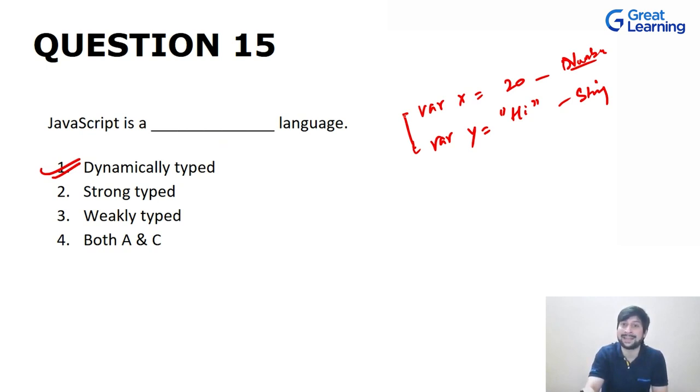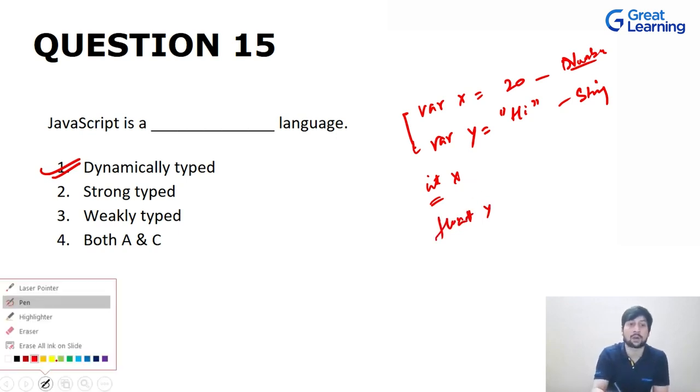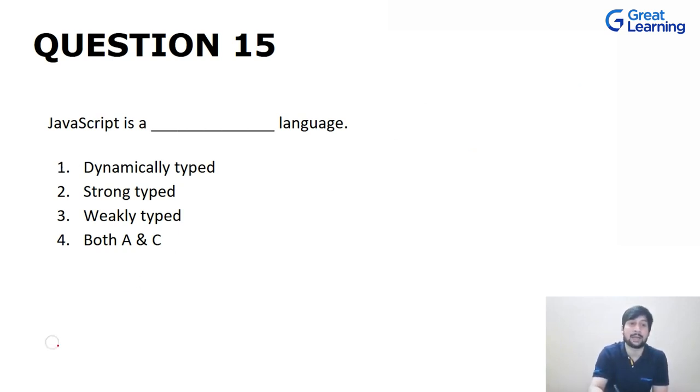You don't have to define explicitly like in other programming languages, right? int x, this is an integer, you will be only storing integers in this. float y, you will be only storing floating point values in this. You don't have to specify this thing when you talk about JavaScript. So JavaScript is a dynamically typed language. Now also there is one more thing.